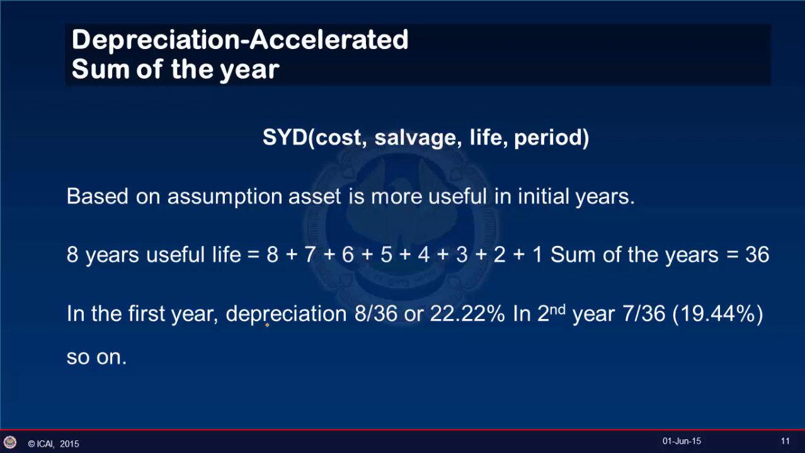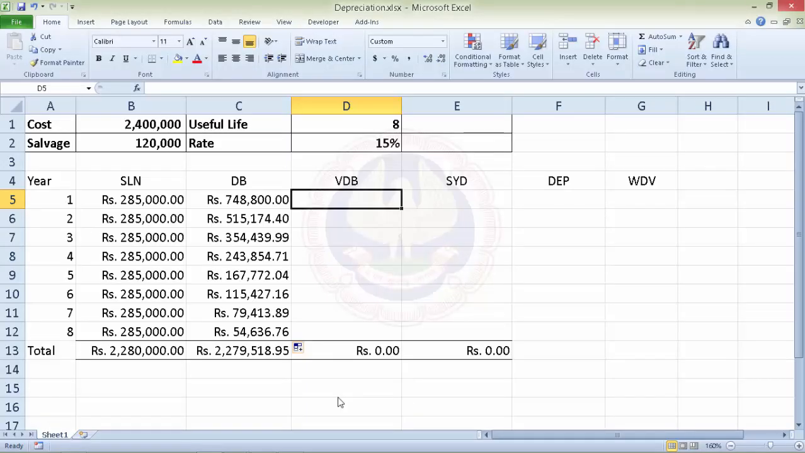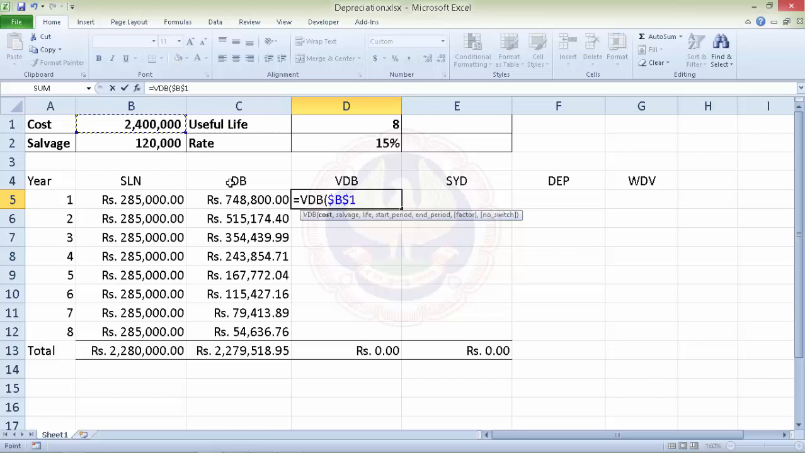Now, we'll see in a practical example how we can use the variable declining method and the sum of the year method. We go to the same sheet we had gone to earlier, and this time we'll calculate with the help of VDB. We'll set up the formula. First again is cost, absolute, then salvage value, absolute, and then it says life, which in this case is the useful life,